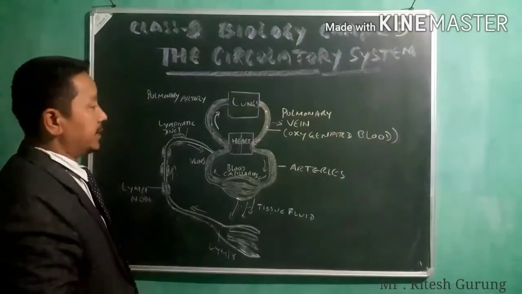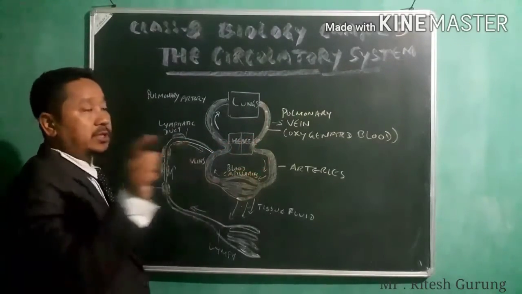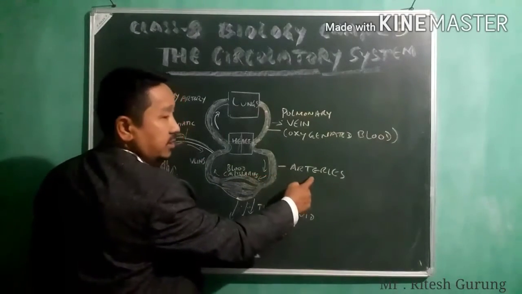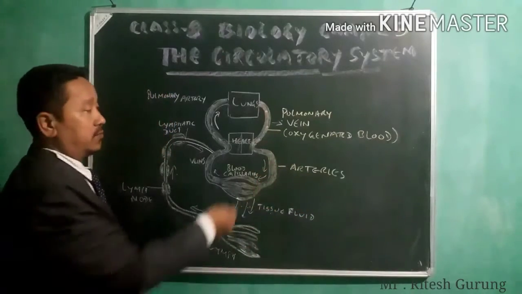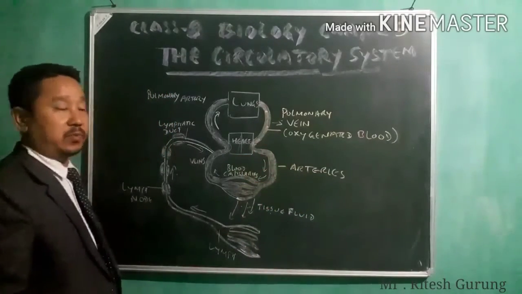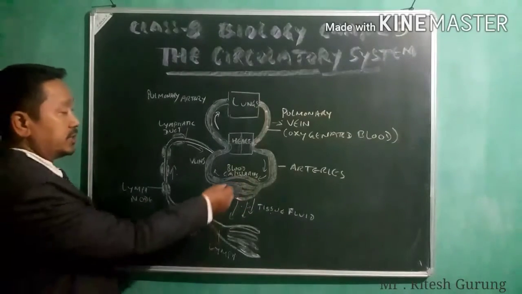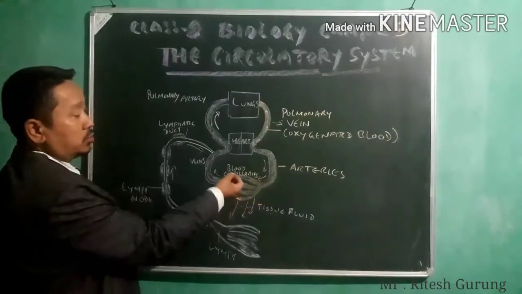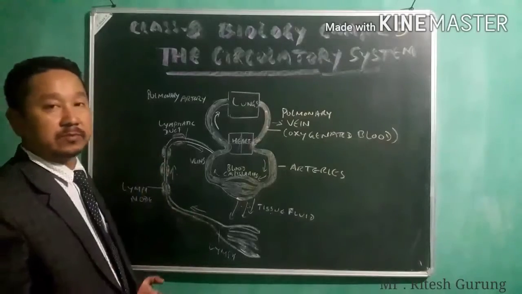Then that pure blood is taken to the different parts of the body by these arteries, another blood vessel which carries the pure blood from the heart to the different parts of the body, shown out here. Then here you see the blood capillaries. So this blood can flow through the capillaries.